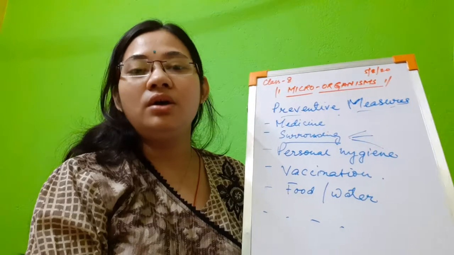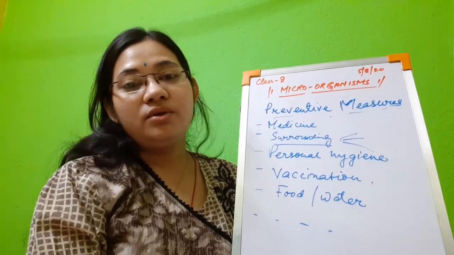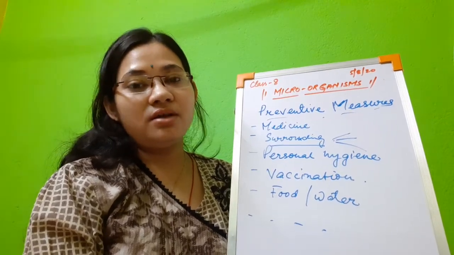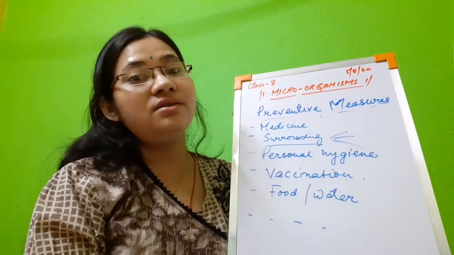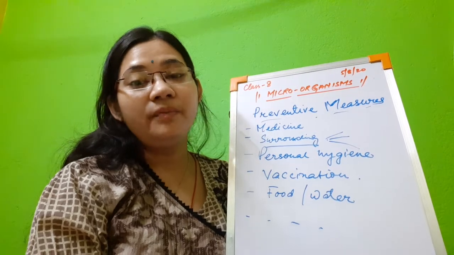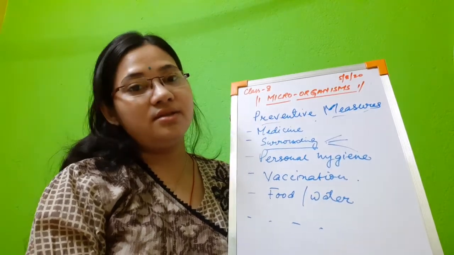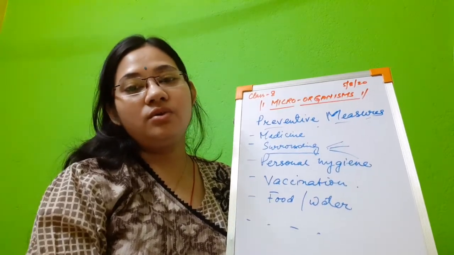Please go through the book, learn the preventive measures, and also go through the chart that is given, showing how typhoid, cholera, tuberculosis, rabies or dysentery are transmitted, and what the preventive measures are to stop or avoid having these diseases. I will upload the summary. Please write the summary as well as go through your book also.